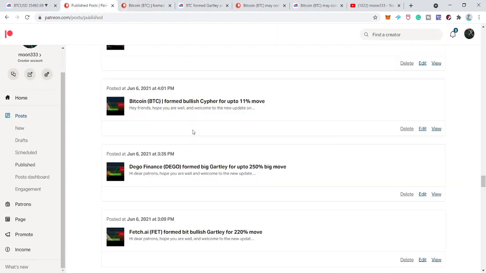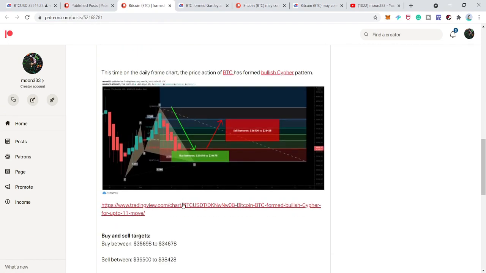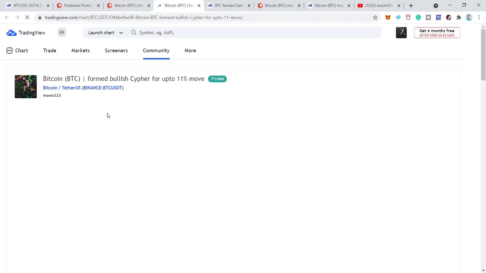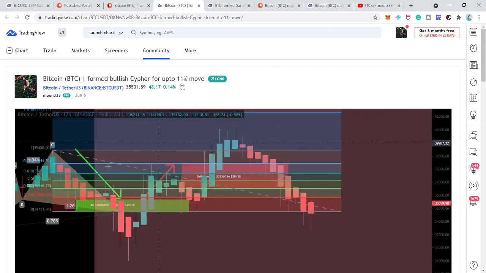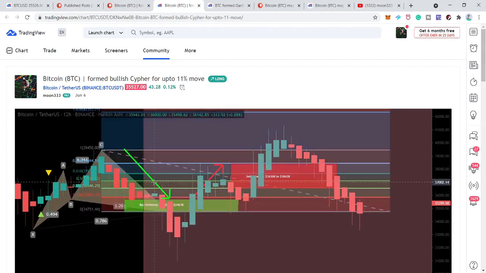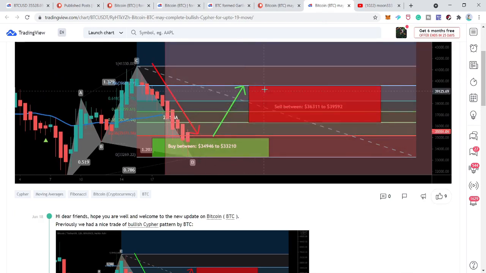Then on the 6th of June, I shared this chart when the price action completed this cipher pattern. Let me show you this chart as well. Here the price action first moved up and hit the sell targets, moved down, and again rallied even beyond the sell targets. Therefore, I'm repeating it again, it is possible that the price action will move even beyond the sell targets. However, this should be our stop loss, starting from $34,946 and ending at $33,210.